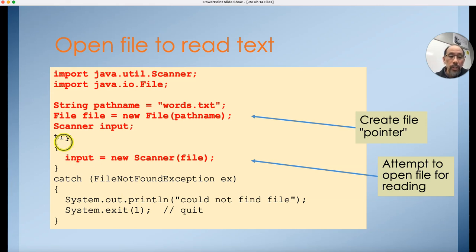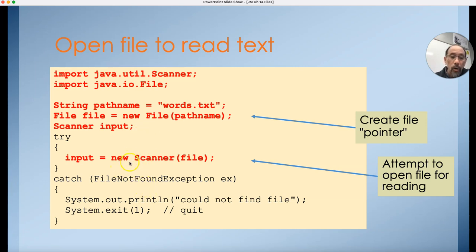Whereas if I did not put the try-catch around it and I just merely had this line, and if the file was not found, the program would just crash. So this try-catch mechanism is a way of saying, try to do the stuff inside of these brackets, and if you get into any sort of error condition, catch the problem and deal with it in a nice, clean way. Anyways, don't worry too much about the try-catch. This is a template for you to copy into your programs in the future.